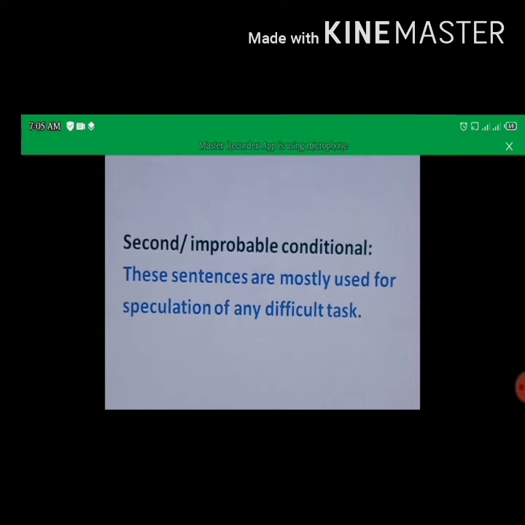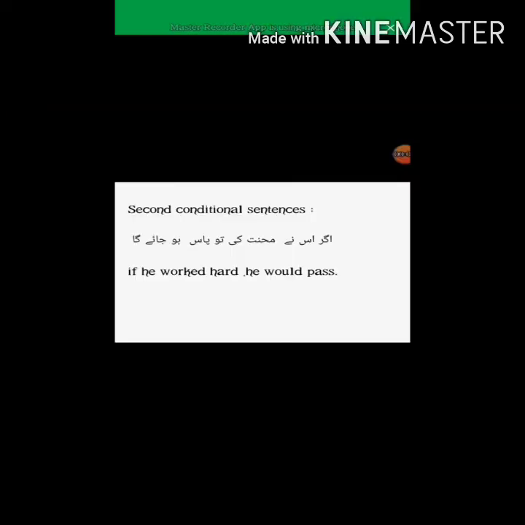आप जानते होते हैं कि ये चीज़ नहीं होगी या इस चीज़ के चांसेस बहुत कम हैं, ये रेयर है, but you still wish for that thing. So for these type of sentences you will use the formula of second conditional or improbable conditional sentence. In second conditional sentences you have this example, अगर उसने मेहनत की तो पास हो जाएगा. It means that the first clause is ending at अलिफ छोटी ई बड़ी ई and the second clause is ending at गा गी गे.